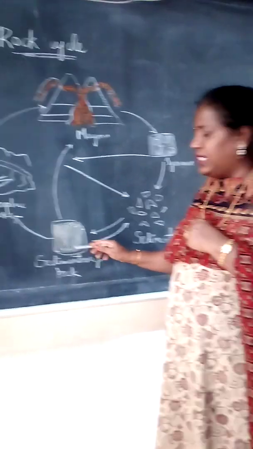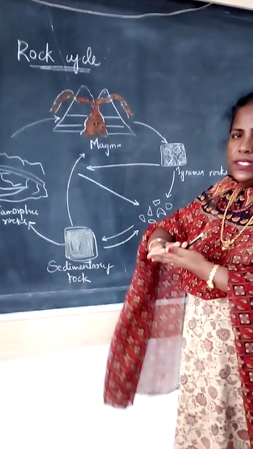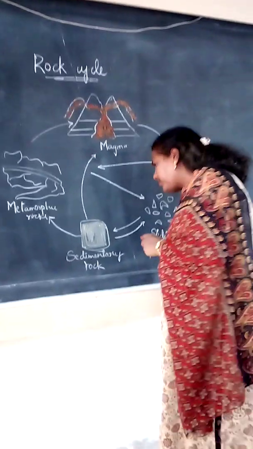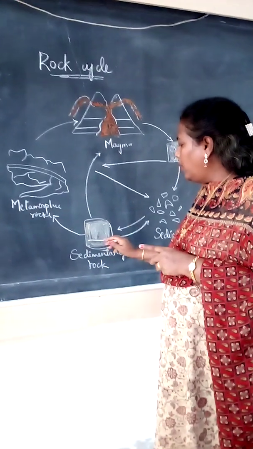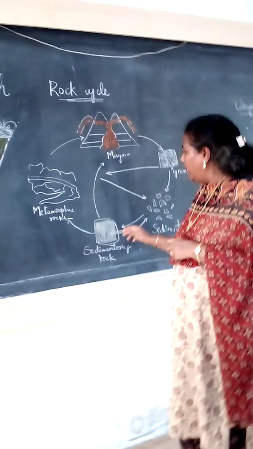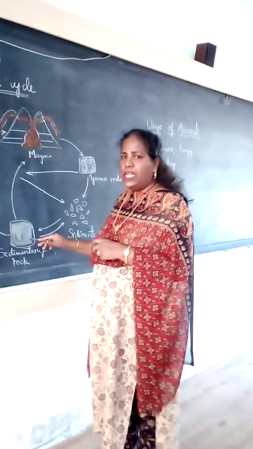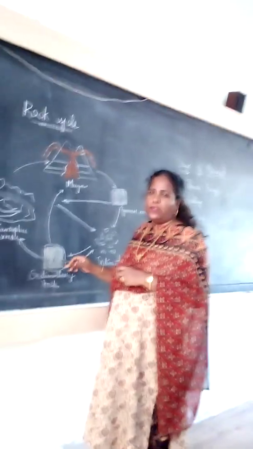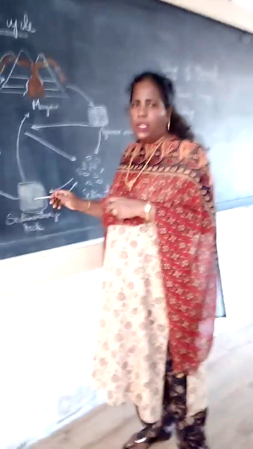Okay, now deposition. Here the deposition took place. This gravel is compressed layer by layer. Here we can see them compressing layer by layer like this. So this is called the weathering process, transport process, here deposition, cementation, compaction. Cementation means they will close, come near to each other. Next one, compaction, very hard.